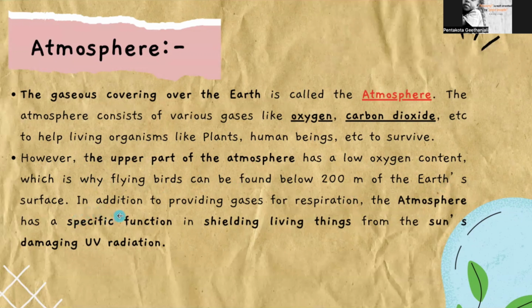In addition to providing gases for respiration, the atmosphere has a specific function in shielding living things from the sun's damaging UV radiation. As we all know, we have an ozone layer which protects us from the damaging ultraviolet rays. These rays are very dangerous, as they cause skin cancer if they penetrate directly into our skin.